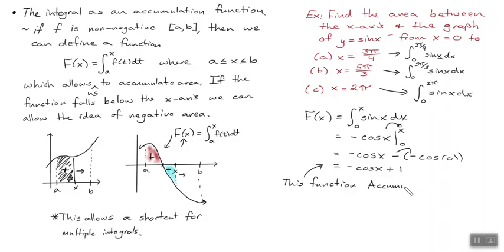This function accumulates area from x equals 0 to x equals whatever I choose. So we have literally found a function that allows me to find the area at any point.